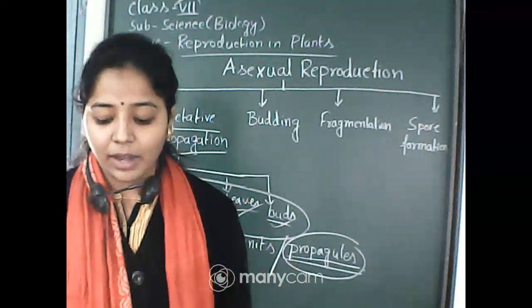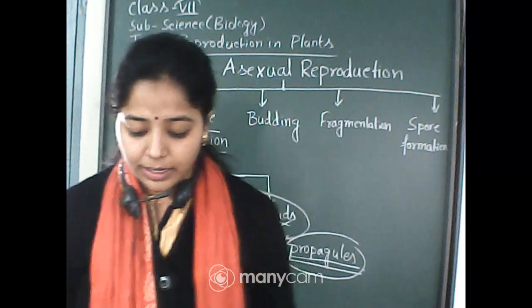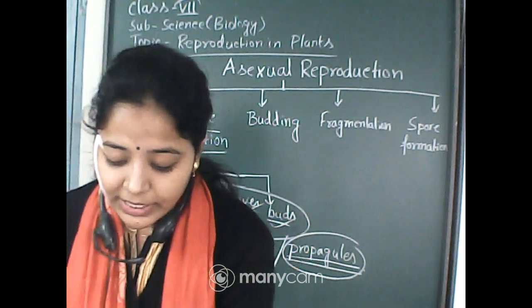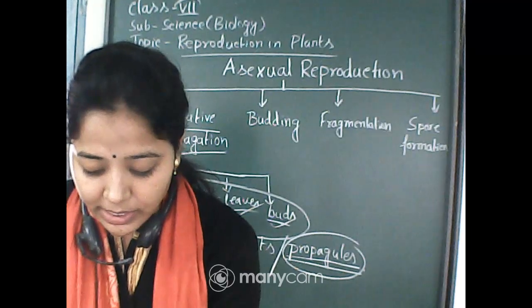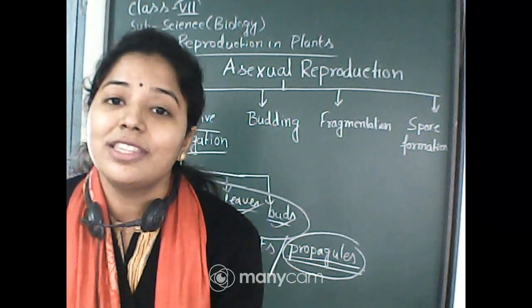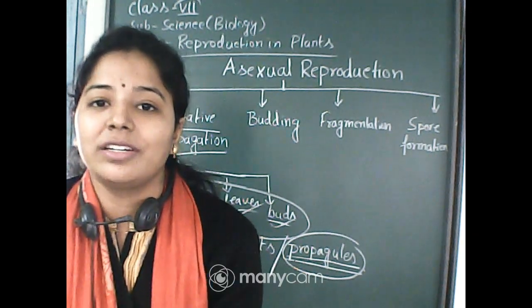Each detached part can grow into a new plant, and plants produced by vegetative propagation take less time to grow and bear flowers and fruits earlier than those produced from seeds. So this is the main advantage of vegetative propagation.